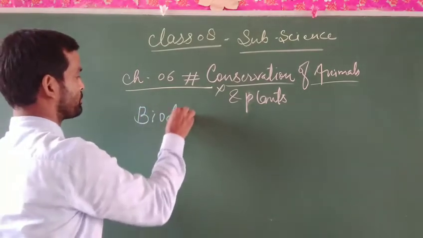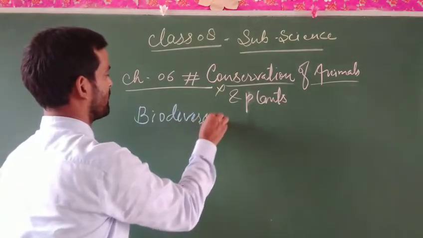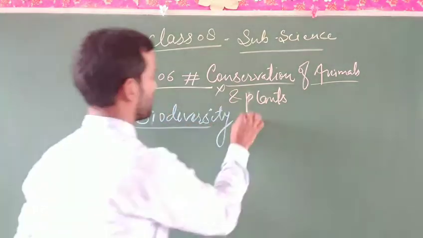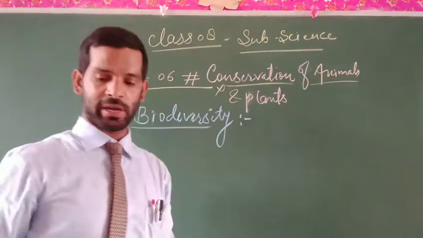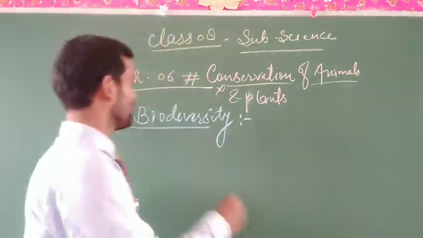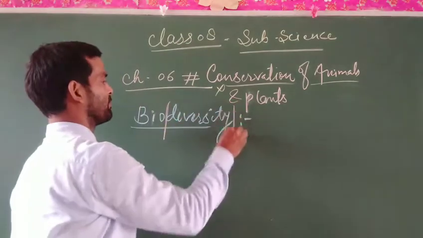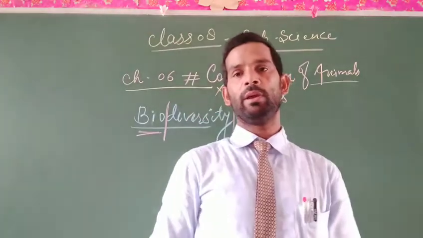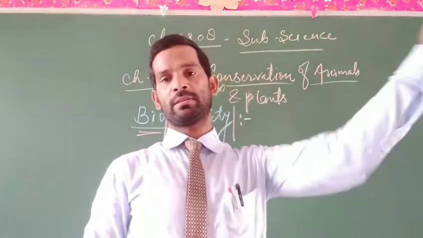Biodiversity. What does biodiversity stand for? Biodiversity means the diversity in living bodies.